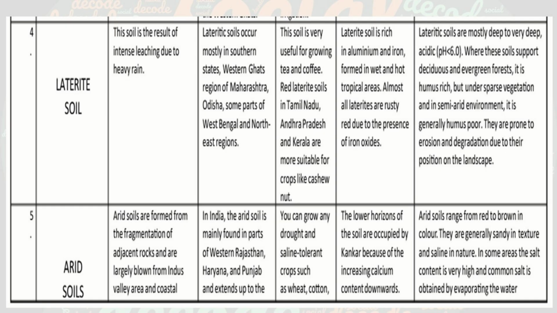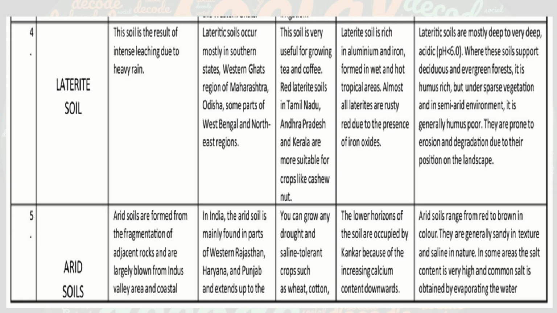The next soil is laterite soil. This soil is formed in areas with heavy rainfall. Nutrients get washed away due to rain, so it is less fertile. But when properly treated, this soil can support crops like tea and coffee.